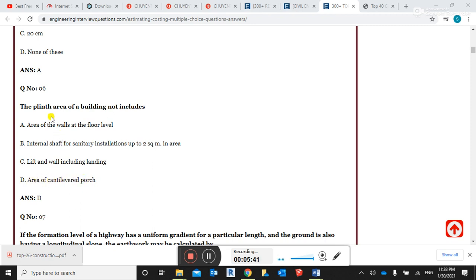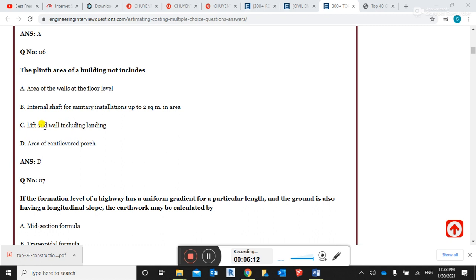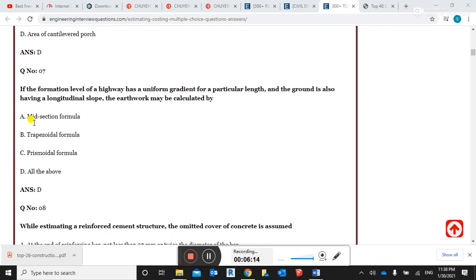See, the area above the foundation or footing level is called the plinth area. The plinth area of a building does not include the area of the cantilevered porch, guys. These three are included in the plinth area, but this one is not included.